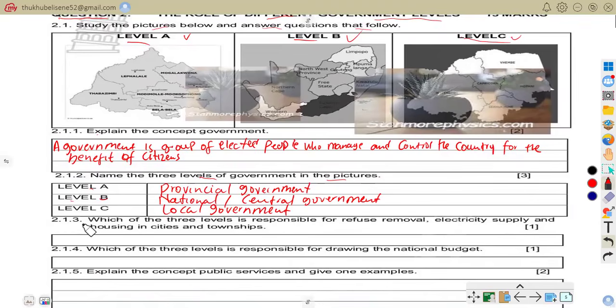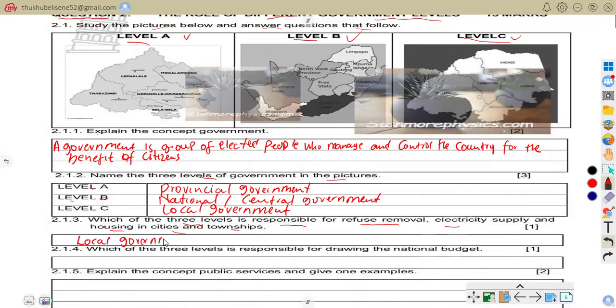Now we are on 2.1.3. Which of the 3 levels is responsible for refuse removal, electricity supply, and housing in cities and townships? The answer is local government.